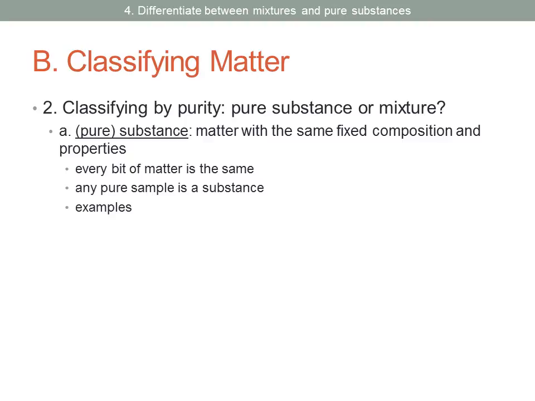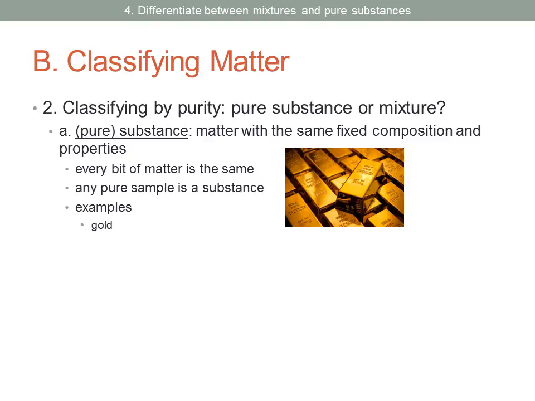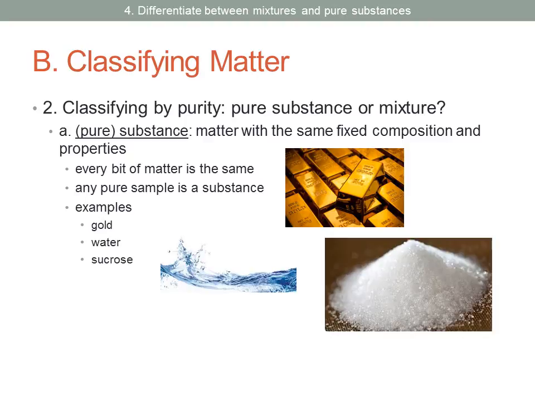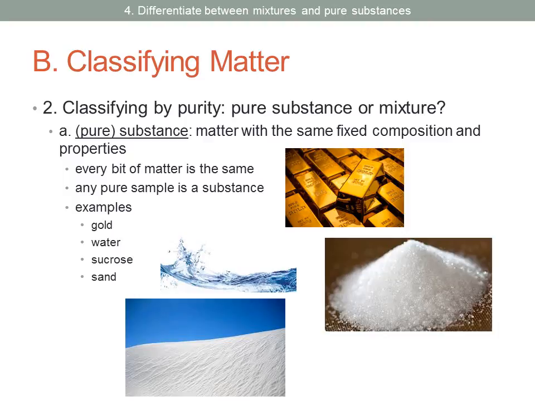Some examples of substances would be gold, water, sucrose, and sand. So if we looked at a sample of gold and we looked at the particles that made it up, every single one of those particles would be exactly the same. They'd all be gold atoms. Same thing with water. If we looked at a sample of water, every single water molecule would be exactly the same. And we could say the same thing of sucrose and sand as well.